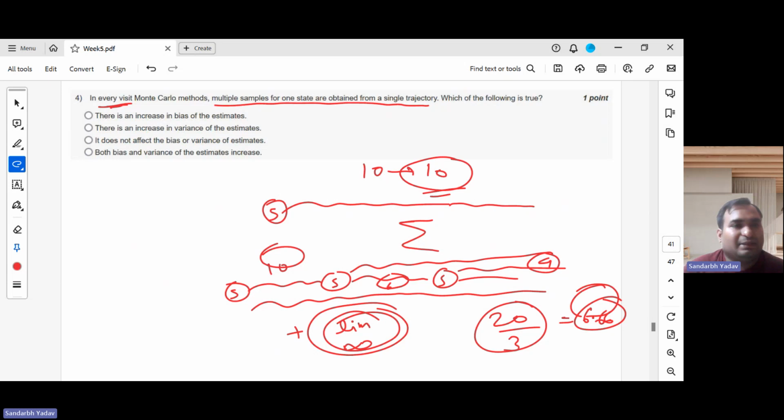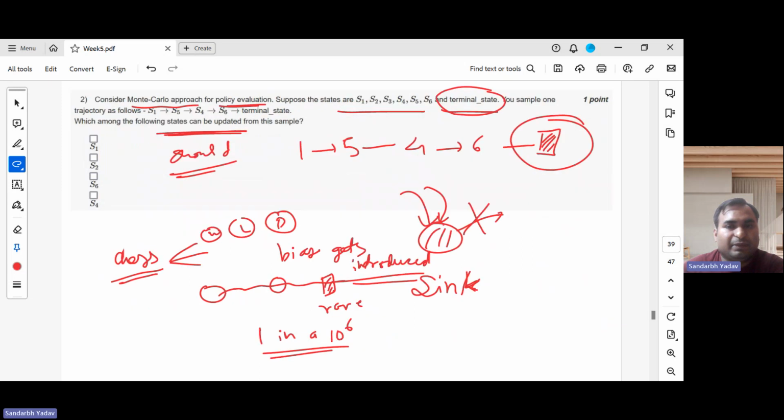So what does this ask? Which of the following is true? This is regarding every visit. So in every visit Monte Carlo methods, okay, I have already discussed this before, like terminal state, right?